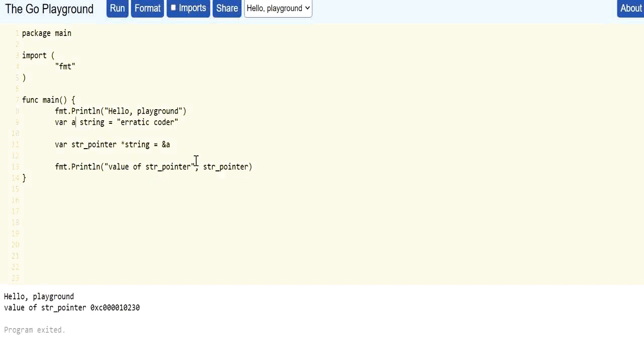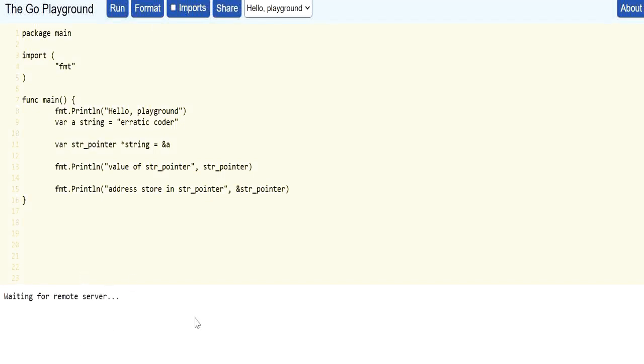And if I get the value of ampersand of pointer, okay, I will keep it separate. So the address of this pointer is this, and the value of this pointer is this. That is basically the address of variable a.